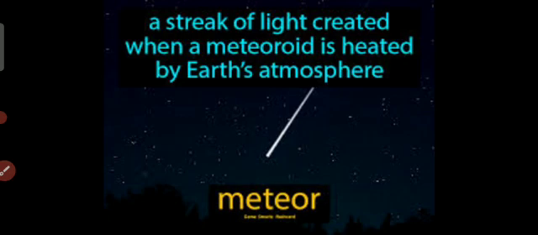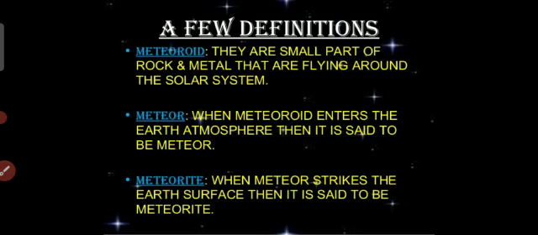Meteor. What are meteors? To understand the meteor, first you have to understand what is a meteoroid. They are small parts of rock and metal that are flying around the solar system.